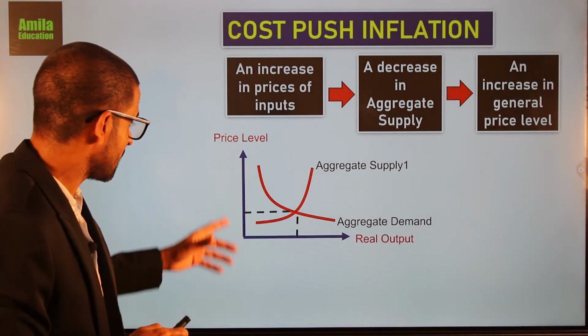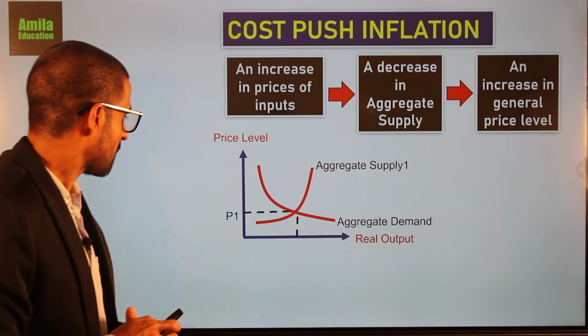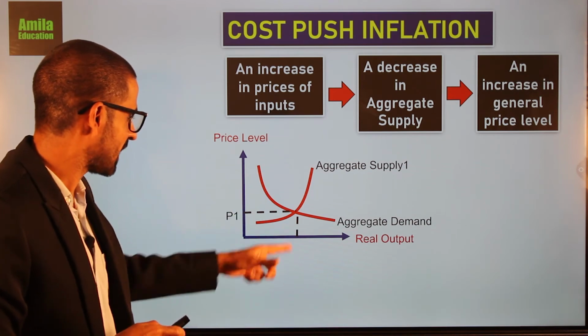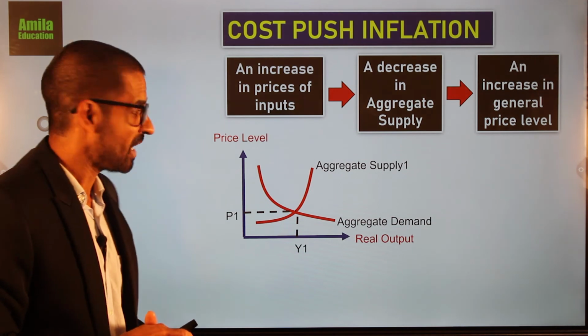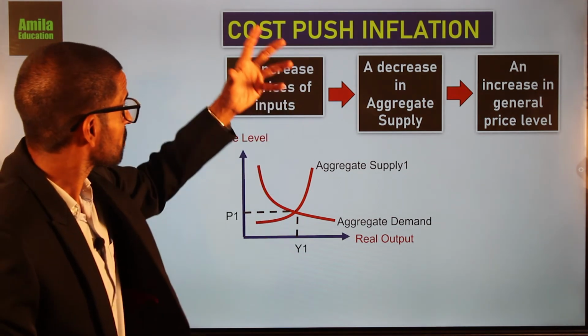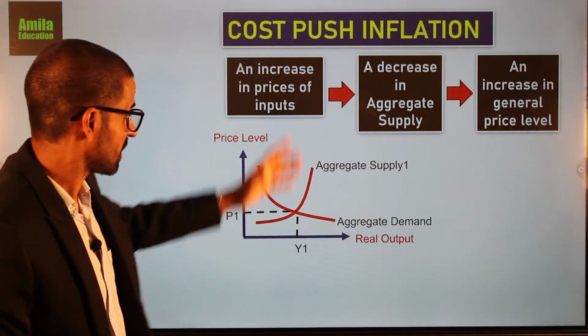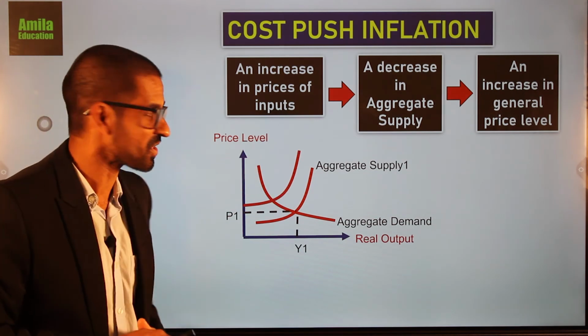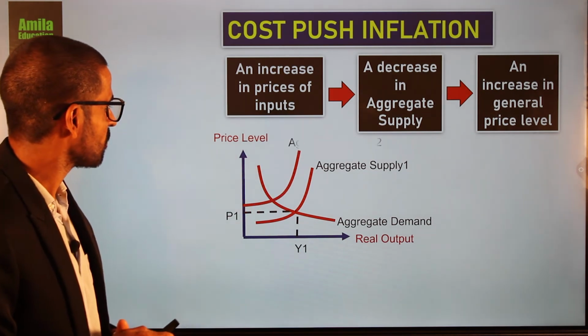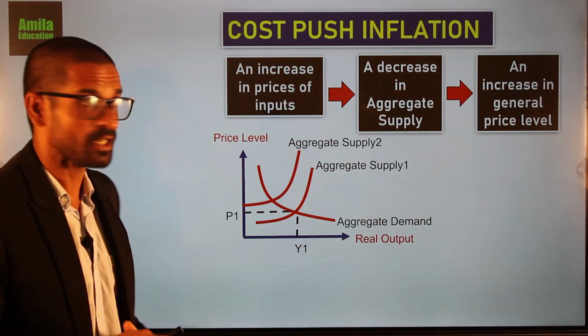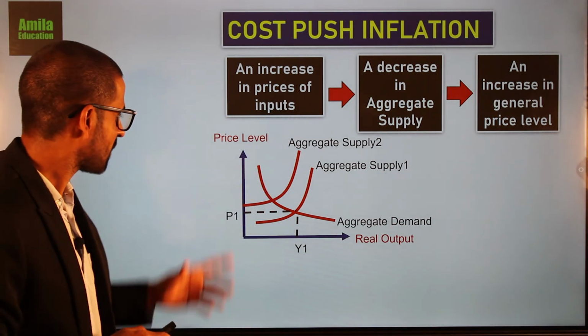Okay, so this is the initial situation. This is the equilibrium price level and the income level, and due to this increase in cost of production, aggregate supply will decrease from AS1 to AS2. Then what will happen?